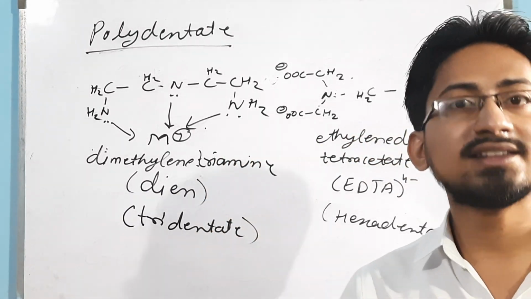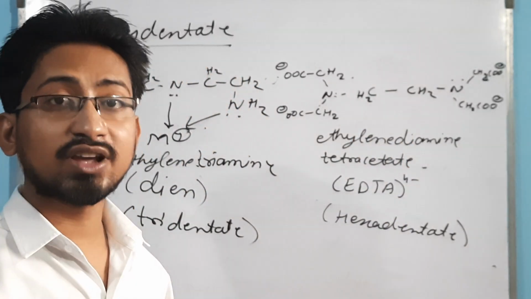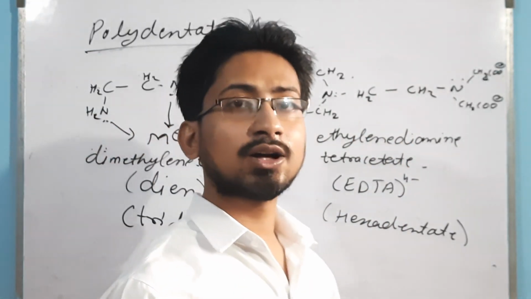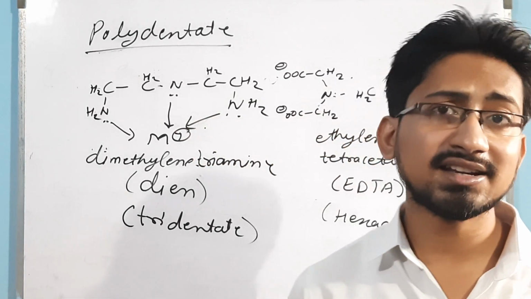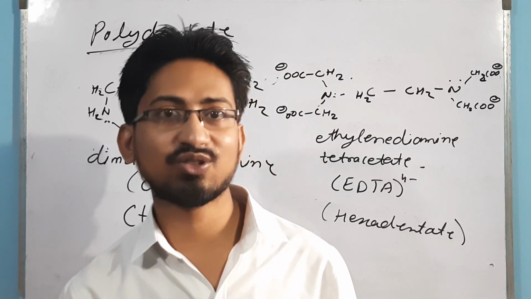So all these, in today's lecture I told you about the classification of the ligands, that is the monodentate, bidentate and the polydentate. In the next lecture we will discuss some special kinds of ligands. For example, what are the ambidentate ligand, flexidentate ligand, chelating ligand, some very interesting topics on the basis of ligands.